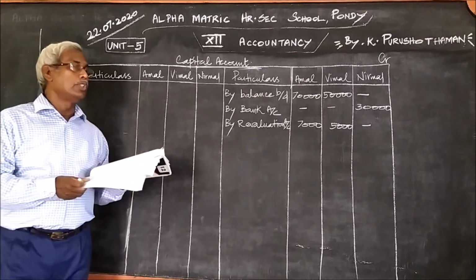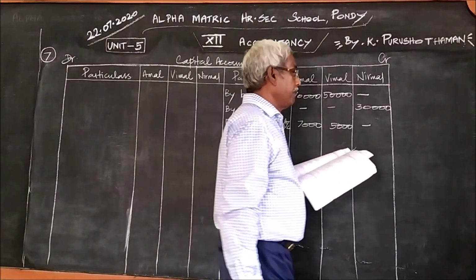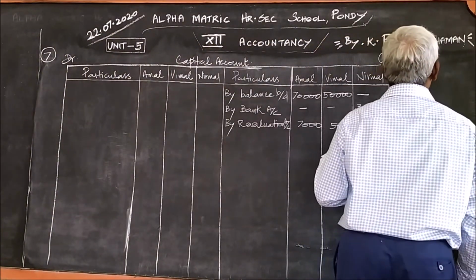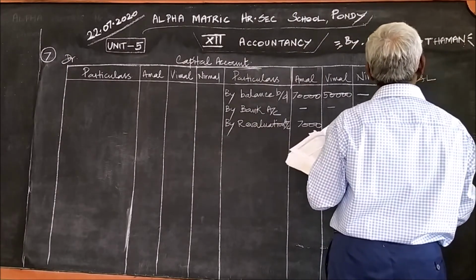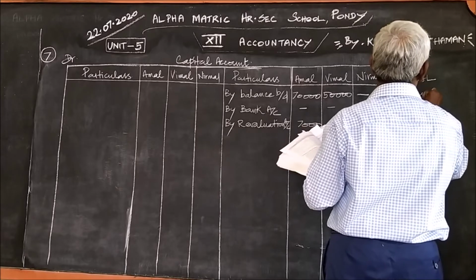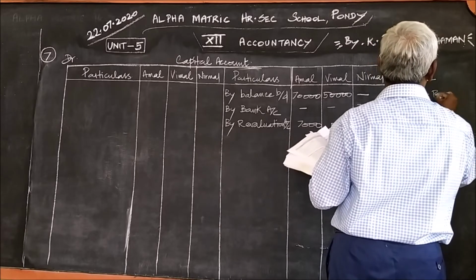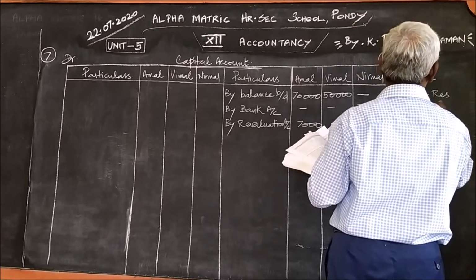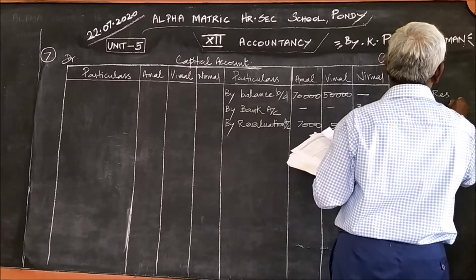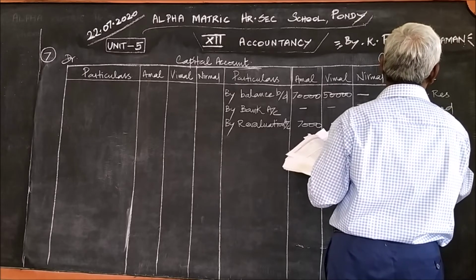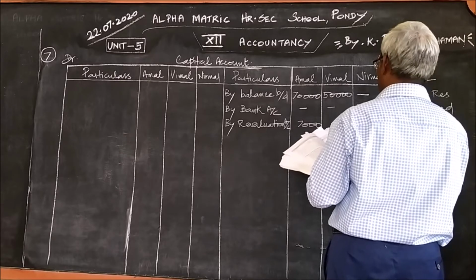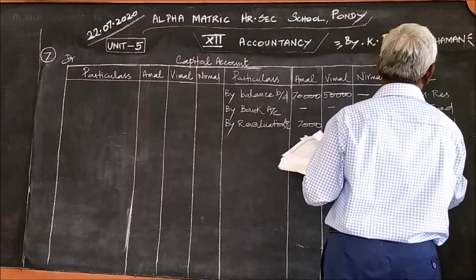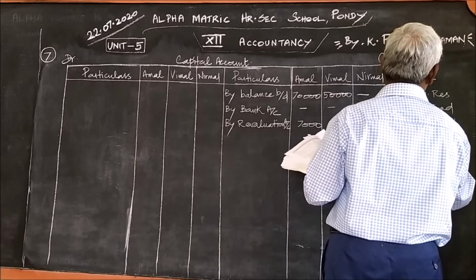What are the items you should consider if they are given in the balance sheet? Profit and loss account, general reserve, reserve fund, goodwill, and as usual, this revaluation profit or loss.